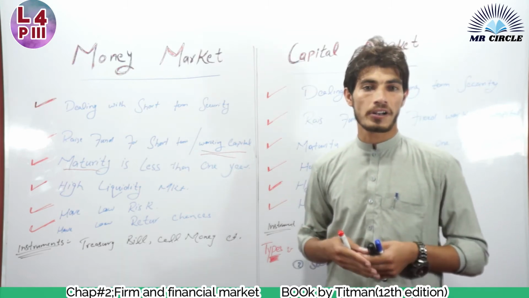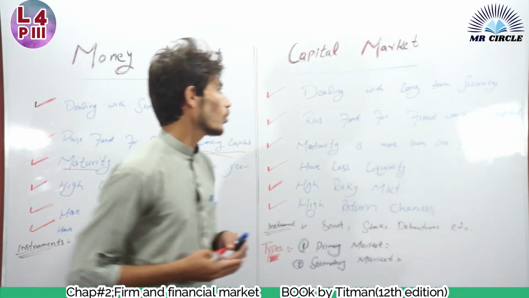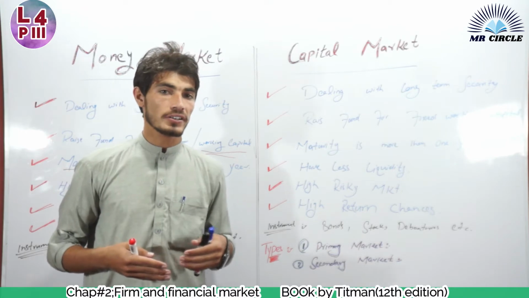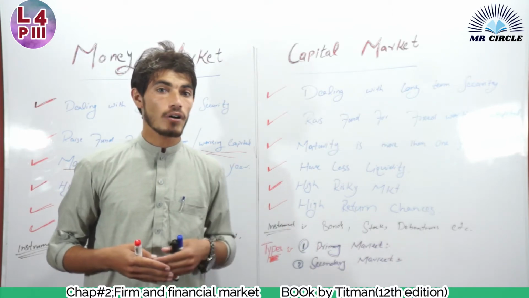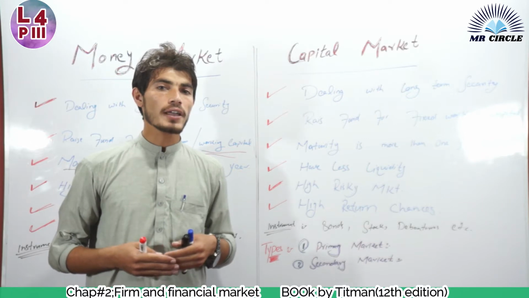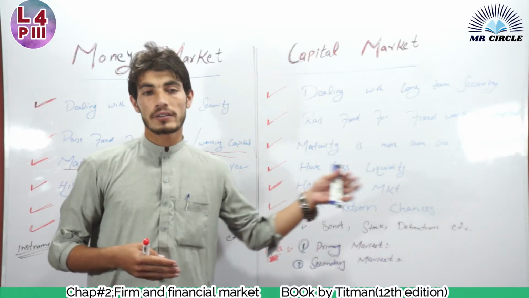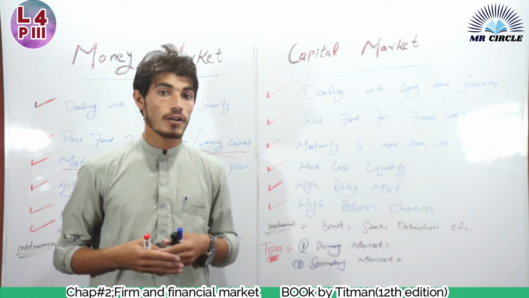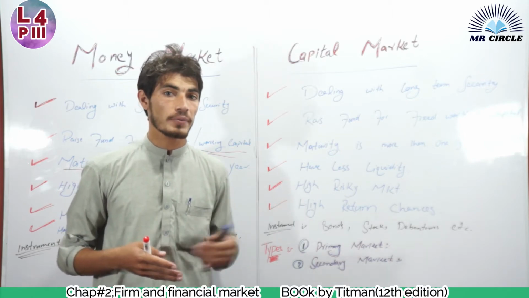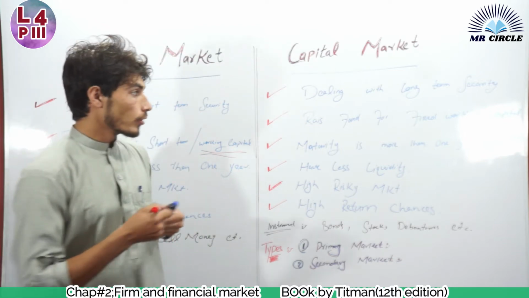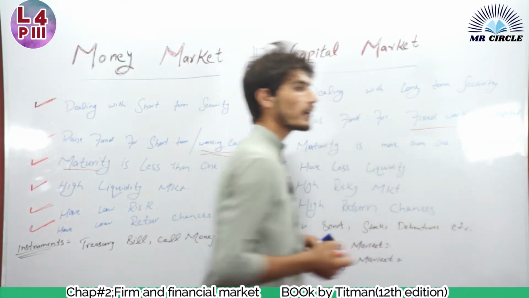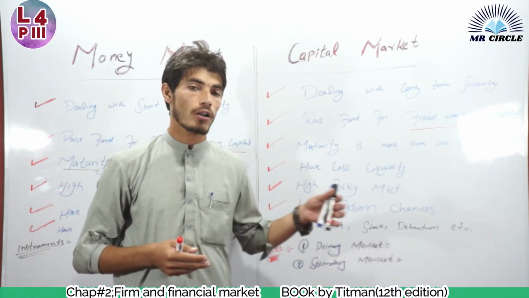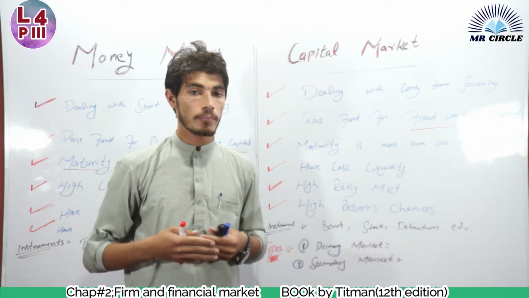What is capital market? Capital market is actually a market which deals with long-term securities, in which debts or long-term debts are traded. Or we can say that it is a place where securities are issued to raise funds for long terms, or for fixed capital or working capital. Fixed capital means the capital or the asset which is used for long durations, for long operations, like lands, machines.